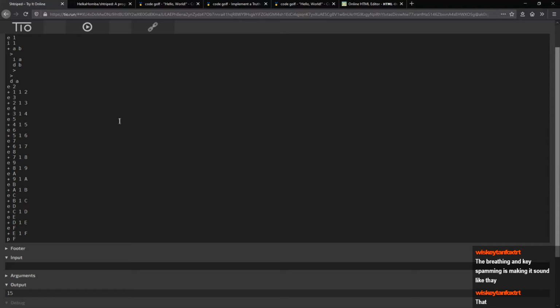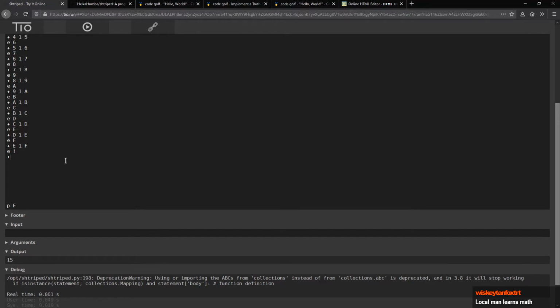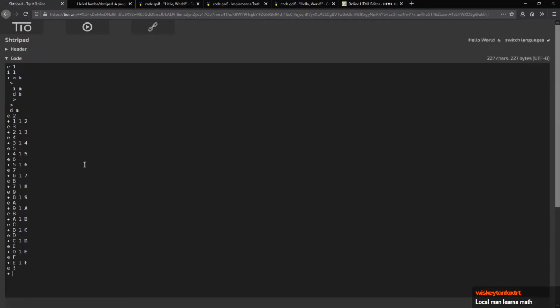Yes! We got 15! Aren't you guys happy that we figured out how the addition system works? We're going to create an exclamation mark, and I know that the value of this is 7. So all we have to do is add,